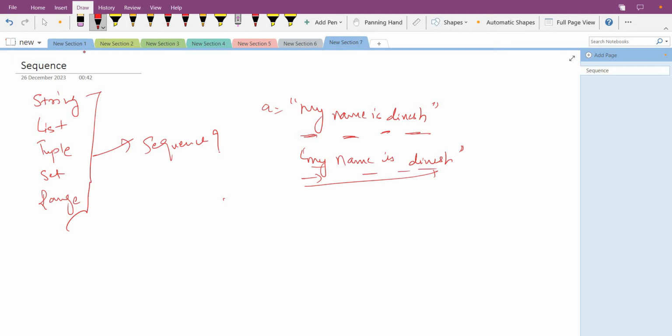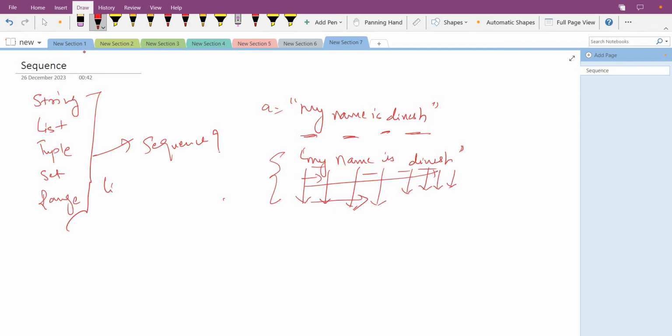We can separate each and every character. So that's why this is called a sequence. Okay, this is written in a sequence.